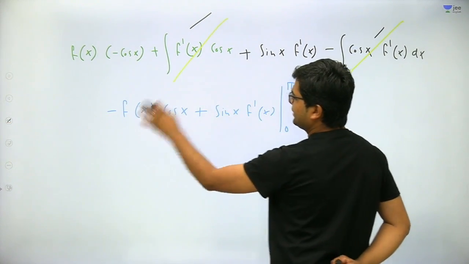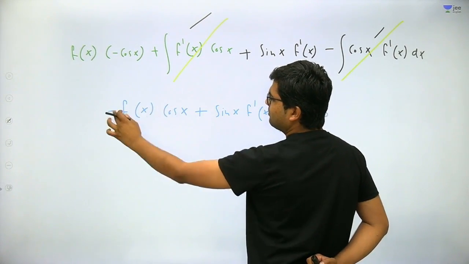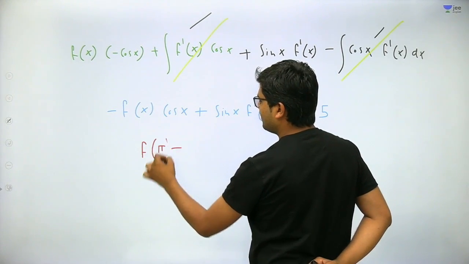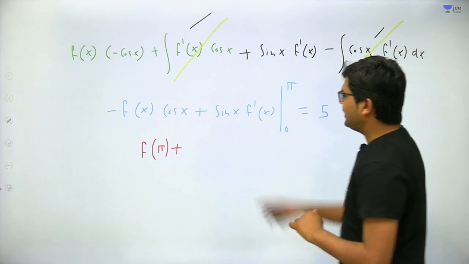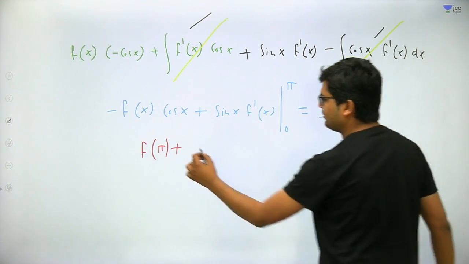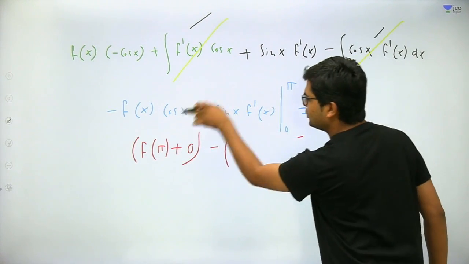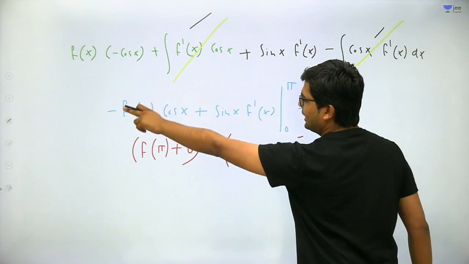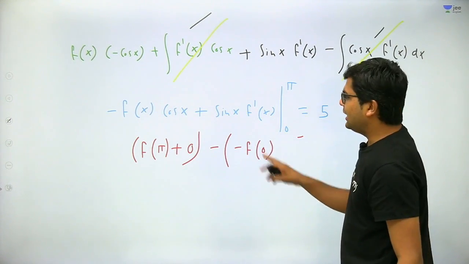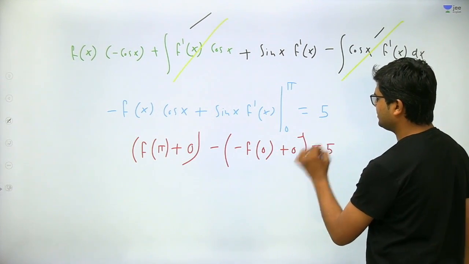When you put the value pi, it will become f of pi, and cos pi is minus 1, minus negative, so it will become f of pi, plus sin pi into f dash pi. Sin pi is 0, so f dash pi becomes irrelevant. Got it? Minus, if you put 0, cos 0 is 1, and it will become minus f of 0. That is okay with everyone? And sin 0 is 0. This value is given to me as 5.